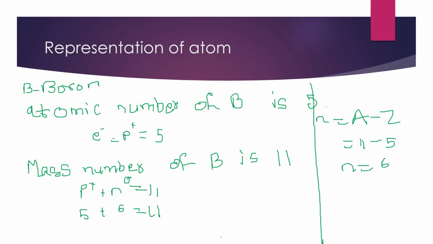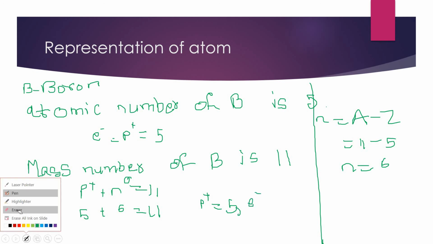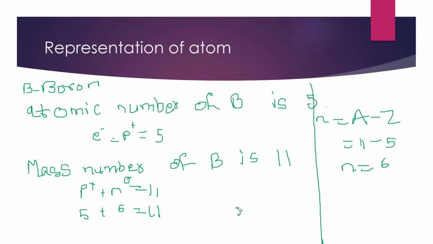So according to this we can say that protons are 5, electrons are, I will write in red ink so you can understand easily, protons are 5, electrons are 5 and neutrons are 6.